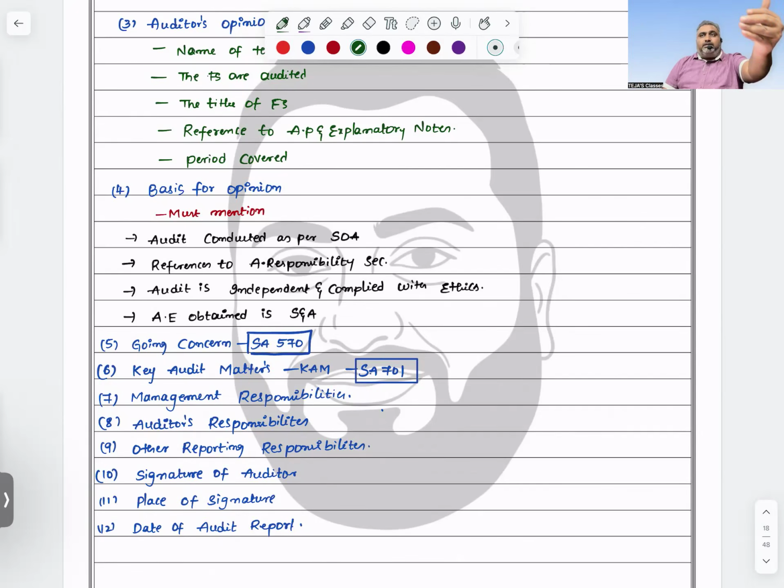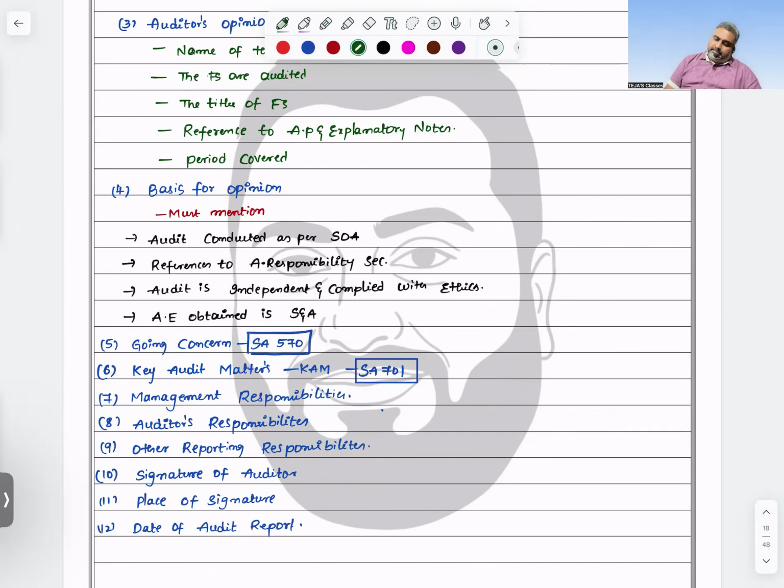And what are the management's responsibilities? What are my responsibilities as an auditor? In addition to that, from any legal provisions point of view, if you want to give a reporting separately, then that particular part should be covered under other reporting responsibilities. Then the autograph, then where you are located, and the date of the audit. These are all the contents or elements of the audit report.